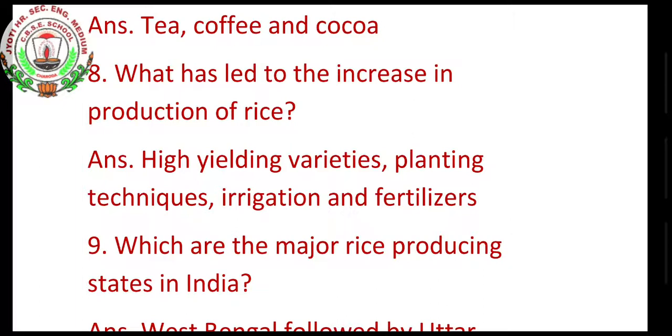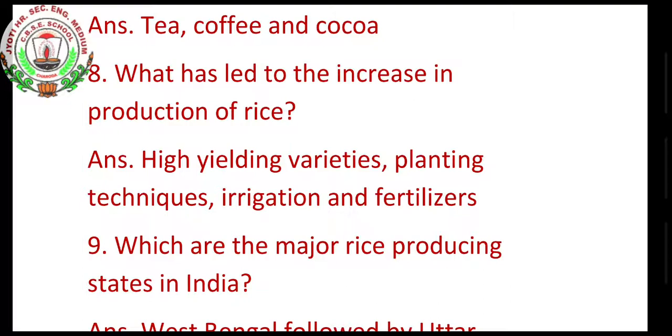Here they are asking about rice. The answer is high yielding varieties, planting techniques, irrigation and fertilizer. We have seen that high yielding varieties, that is HYV seeds, directly tell us about the green revolution.